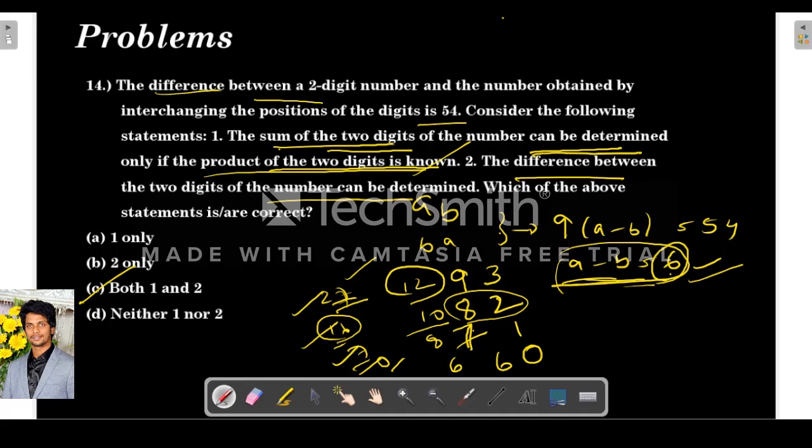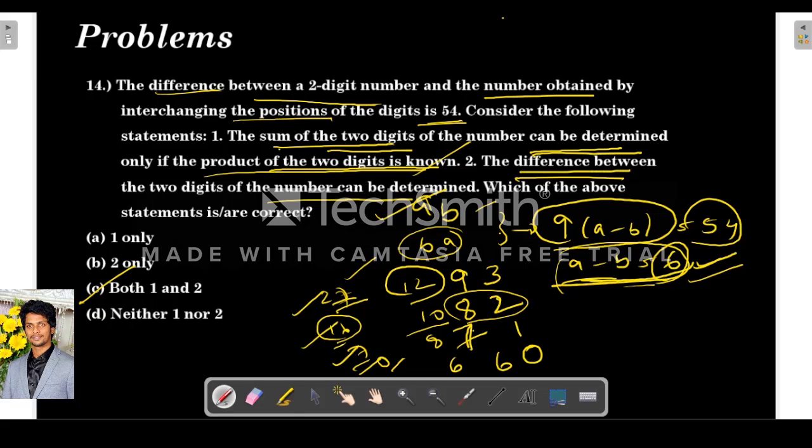So I will tell you again. They are telling basically the difference between a two-digit number and the number obtained by interchanging the positions is 54. Let's say this AB is the two-digit number, and the difference between the number and the number obtained by interchanging the positions will be 9(A minus B), which we have seen in the last problem. They are giving 54, so basically A minus B is 6. So the second statement, the difference between the two digits of the number can be determined, is true because it is always 6. Now how many combinations are possible? One is 93, second is 82, third is 71 and last is 60.